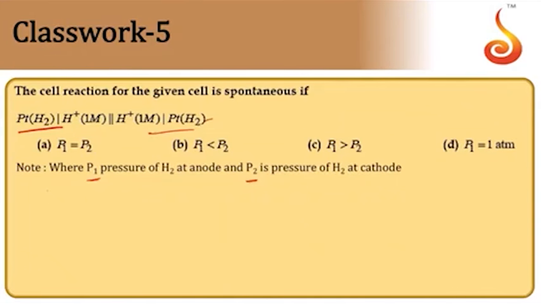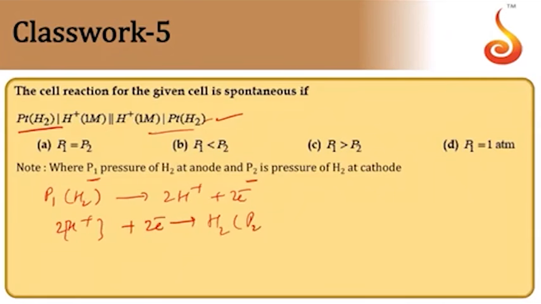So H2 at P1 undergoes oxidation at the anode, giving 2H plus and 2 electrons. Then at the cathode, 2H plus and 2 electrons give rise to H2, but this one is at P2.